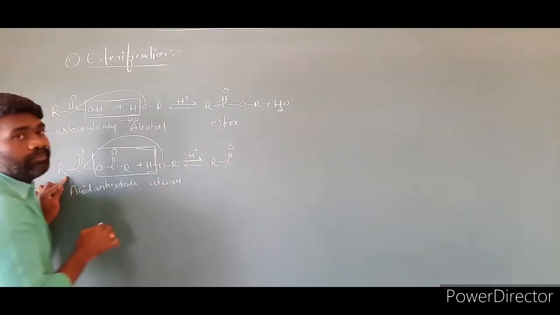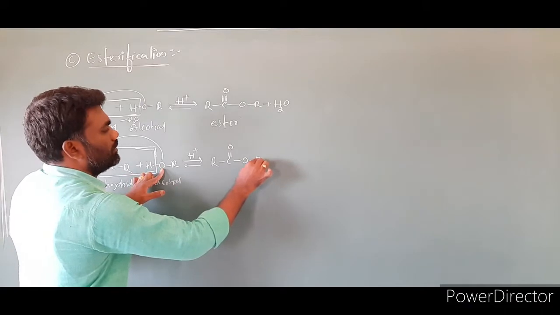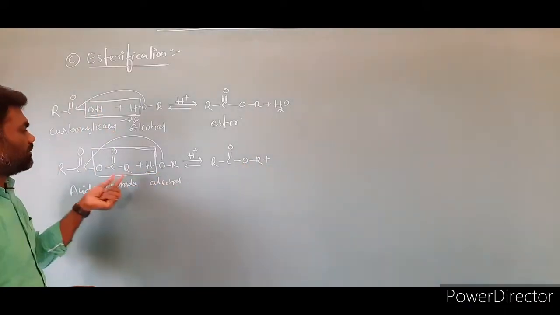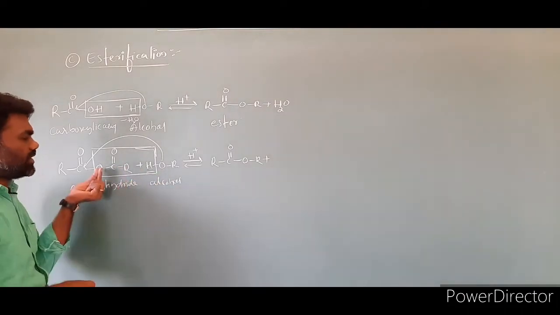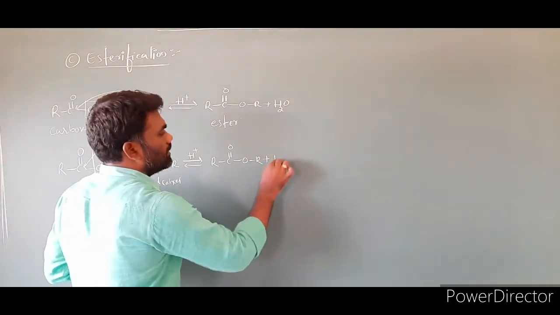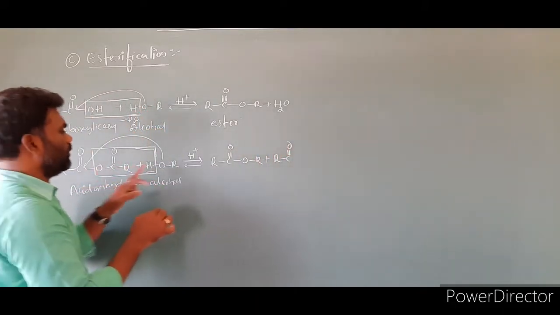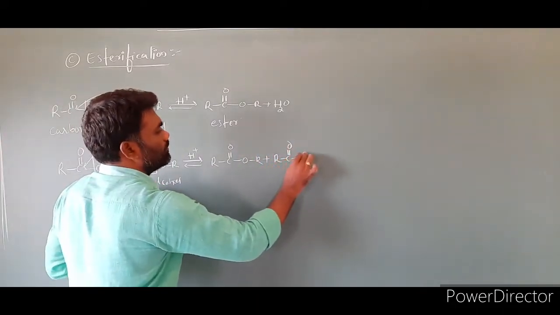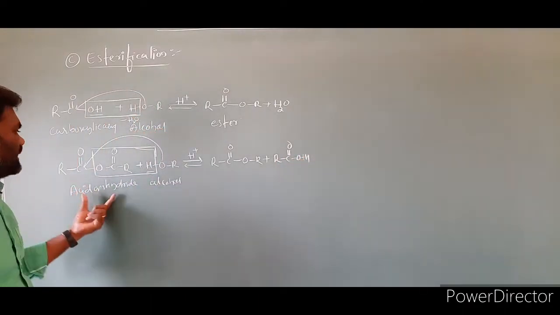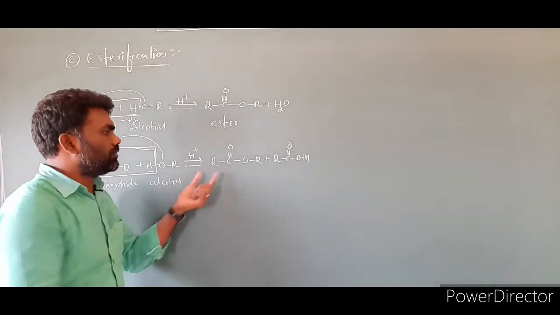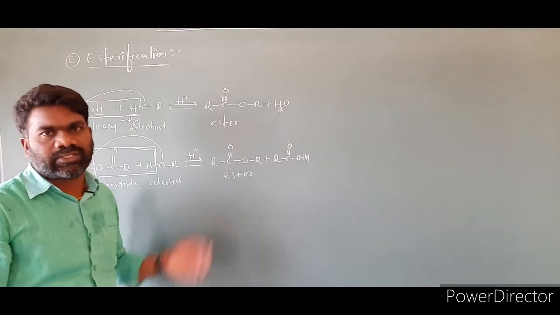Then the product we write is RC double bond O, with the remaining part OR, plus the remaining byproduct RC double bond O, with this H attached to this oxygen, so RC double bond O OH. This is another byproduct formed in the reaction. So an acid anhydride reacts with alcohol to form an ester. This is also an esterification reaction.